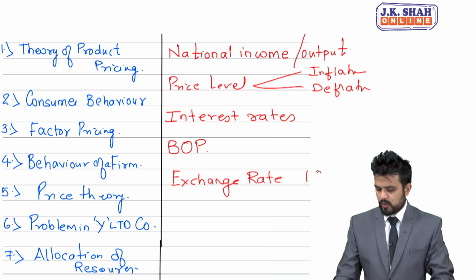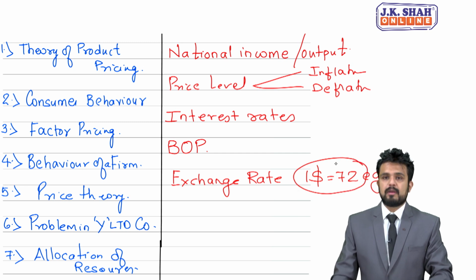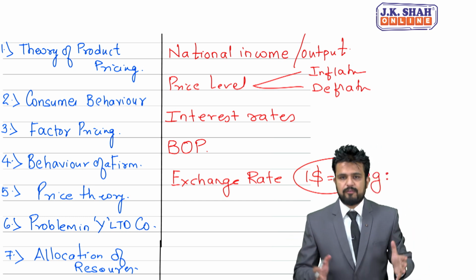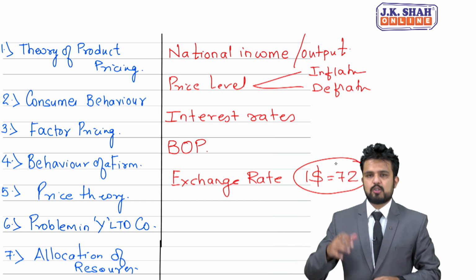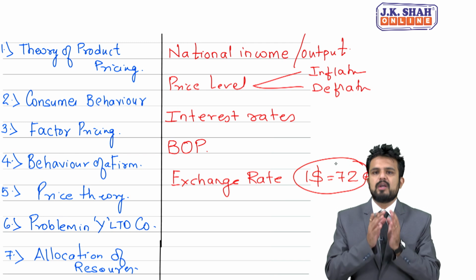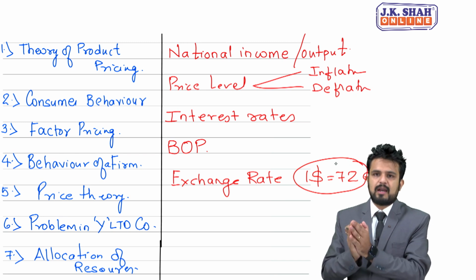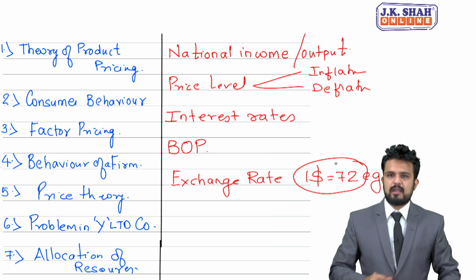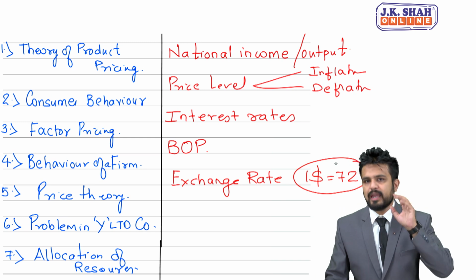In simple language, today $1 is 72, say for example. So 1 pound is 95, 1 euro is 76, $1 is 72. So one currency exchanged for another currency, and that rate would be the exchange rate.